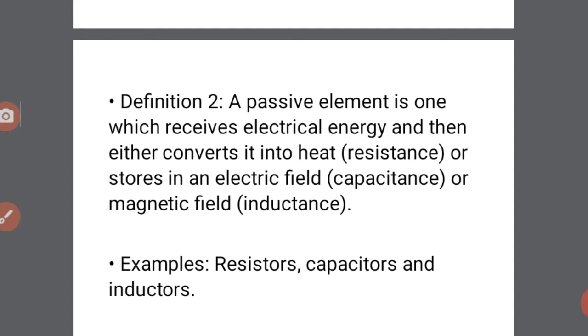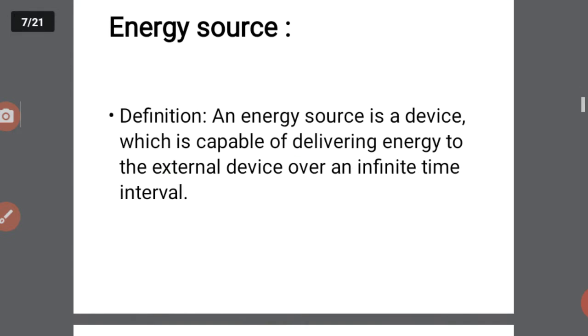Next, active elements and passive elements. An active element is one which supplies energy to the circuit, while a passive element is one which receives electrical energy. Next one is the energy source, which supplies the energy to the circuit.